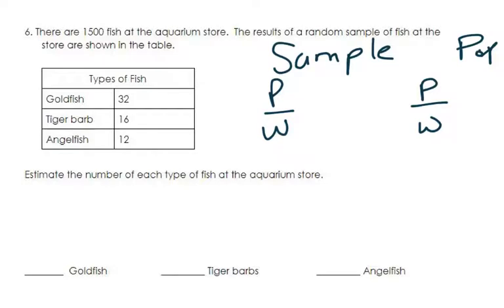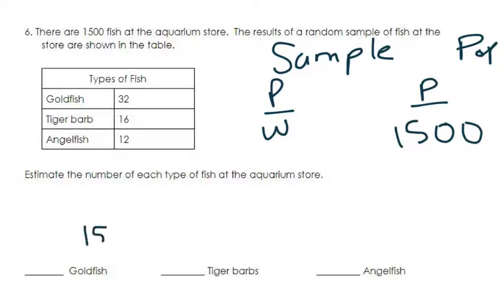So there are 1,500 fish at the aquarium store. The results of a random sample of fish at the store are shown in the table. And there's 32 goldfish, 16 tiger barbs, and 12 angelfish. And so it says estimate the number of each type of fish at the aquarium store. So the only thing that I know right off the bat is my whole over here in the population. I know that this is going to be 1,500, right? And I'm actually going to have to do 3 separate problems for this. I'm going to have to work on the goldfish, the tiger barb, and the angelfish.